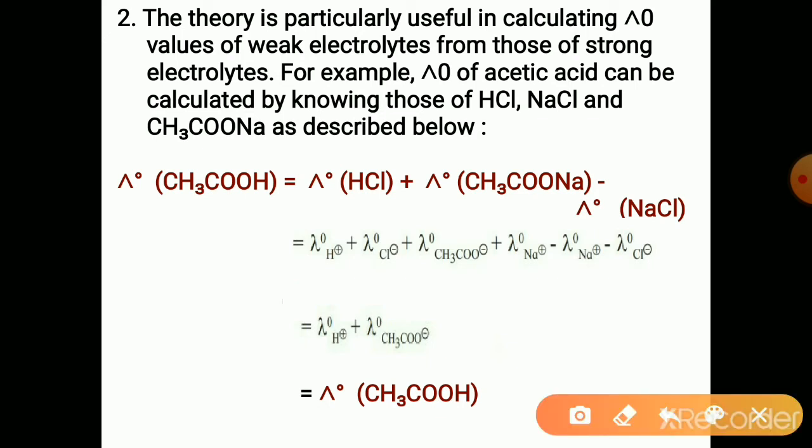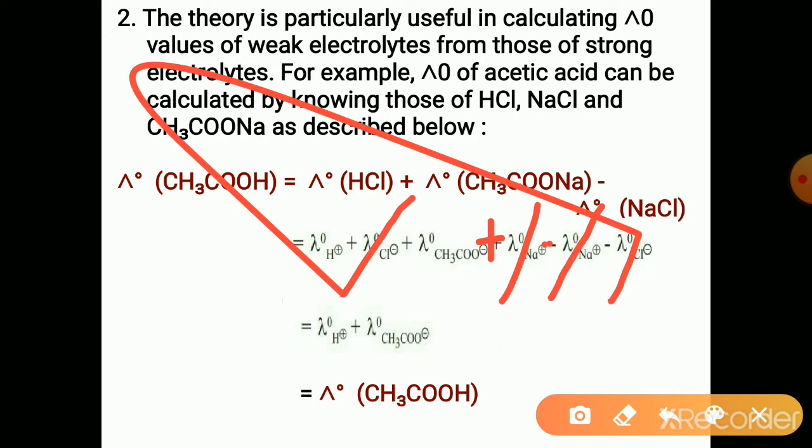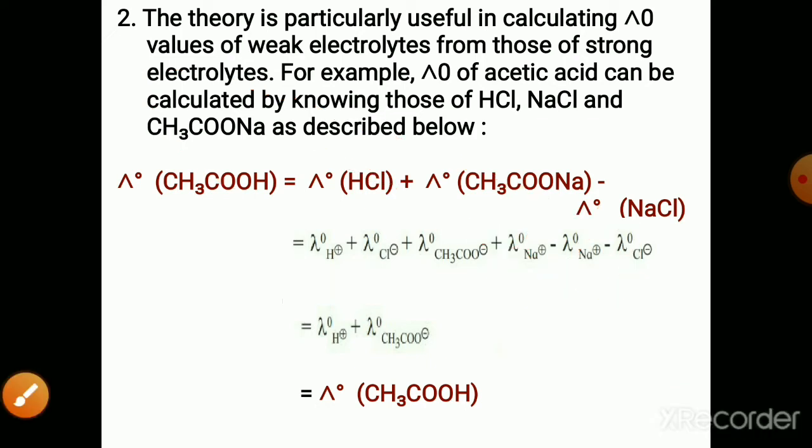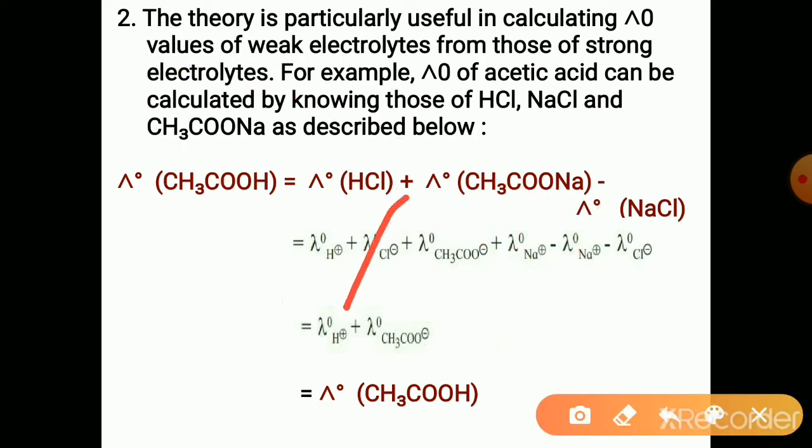Now, similar terms with opposite signs get cancelled. Here lambda naught of Na plus has the plus sign, and lambda naught of Na plus has the minus sign here, so this gets cancelled. Lambda naught of Cl minus here, and lambda naught of Cl minus here, plus and minus, gets cancelled.